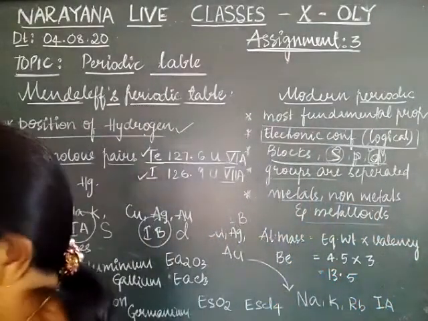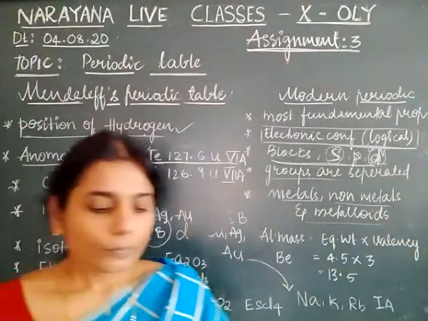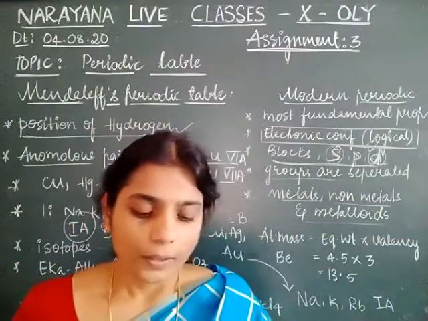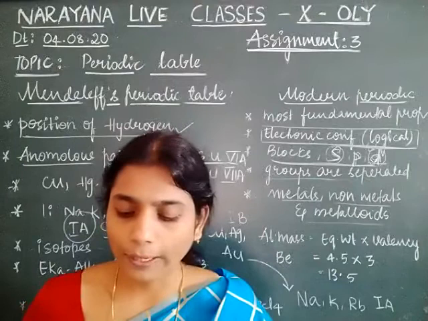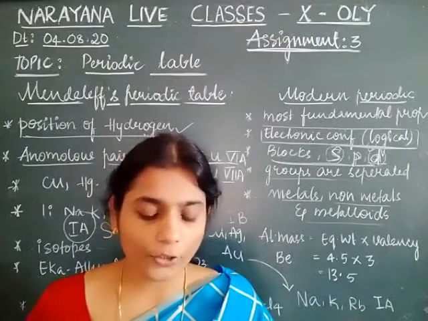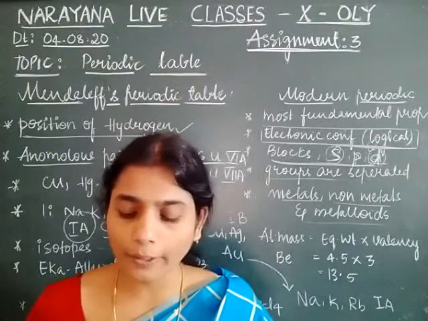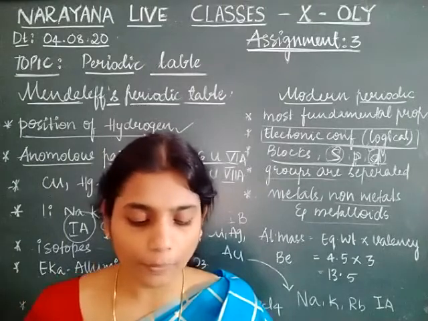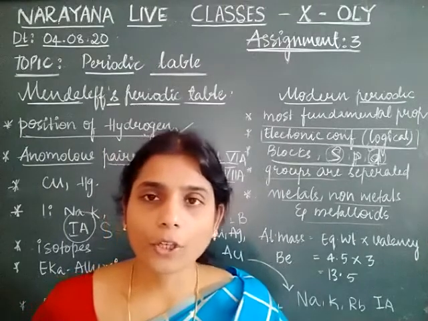So coming to the second question, without knowing the configuration of the elements, Mendeleev still could arrange the elements nearly close to the arrangement of modern periodic table. How can you appreciate it?